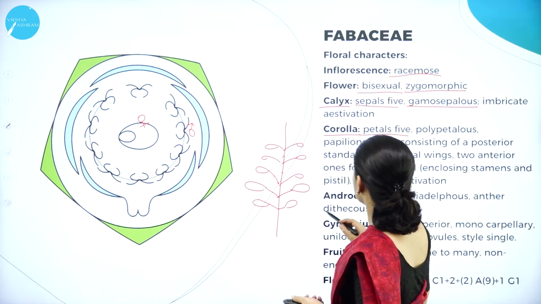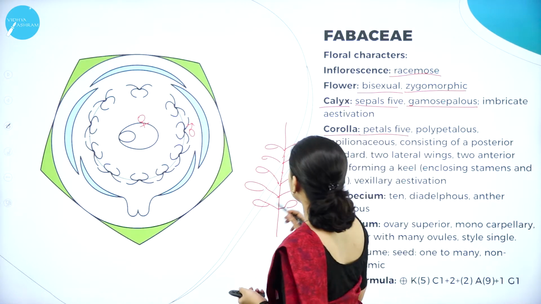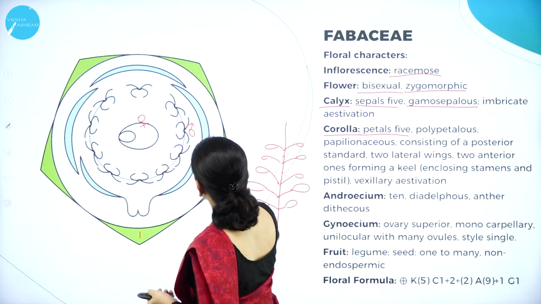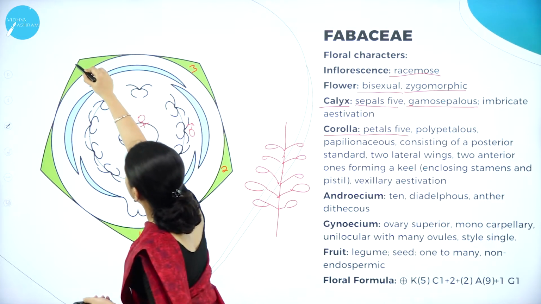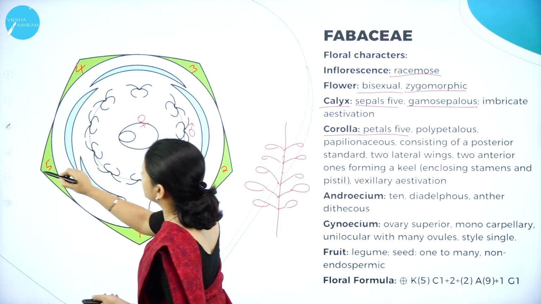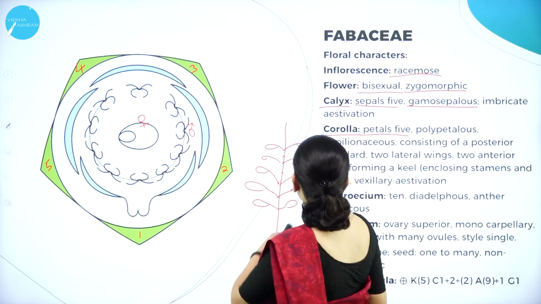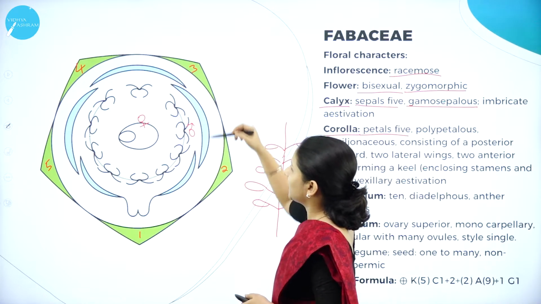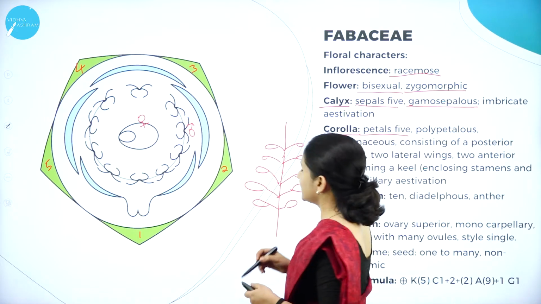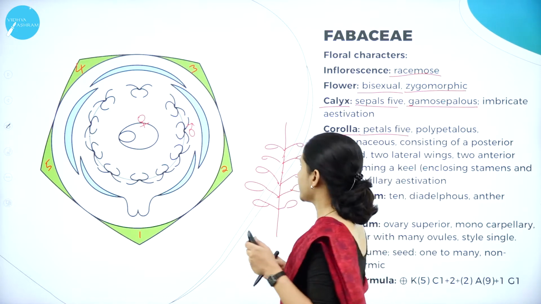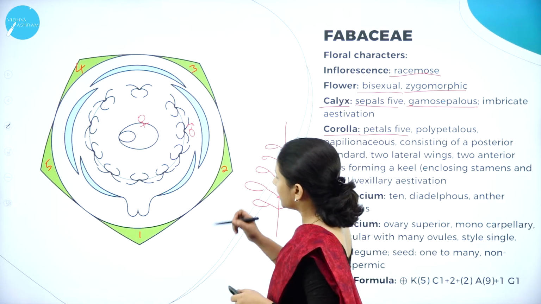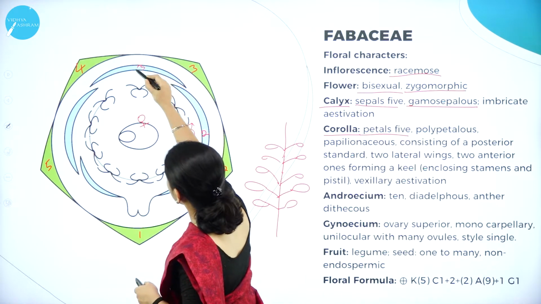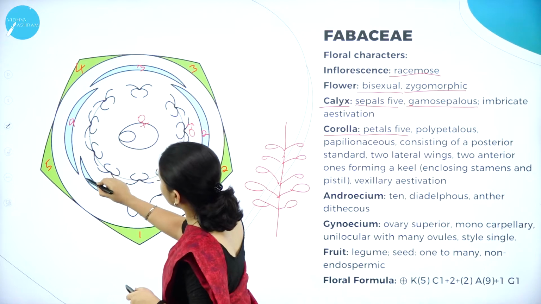So next, moving on to the calyx. How many sepals are there? The sepals are 5. So 1, 2, 3, 4 and 5 sepals are there. And they are gamosepalous, that is they are fused. As you can see, they are fused, and the aestivation is imbricate aestivation. Next, moving on to the corolla. The corolla are also 5. 1, 2, 3, 4 and 5.